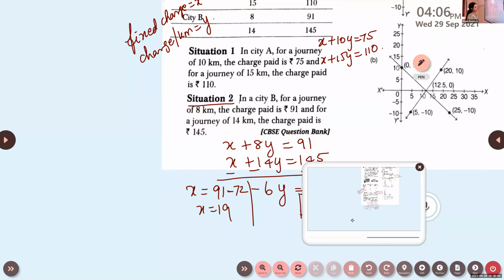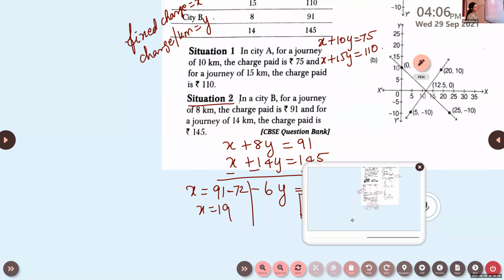6 years hence, a man's age will be 3 times the age of his son. And 3 years ago, he was 9 times as old as his son. The present age of the man is. So this is an age-based question. Whenever you are given an age-based question, we start with the present age. Present age of the man, let us take it as X, and his son, let us take it as Y.